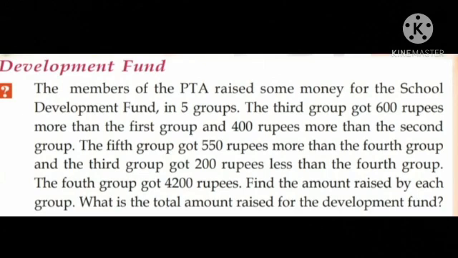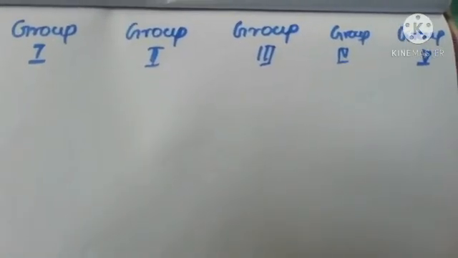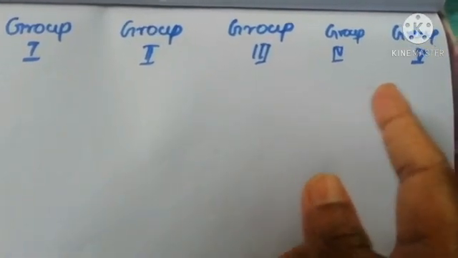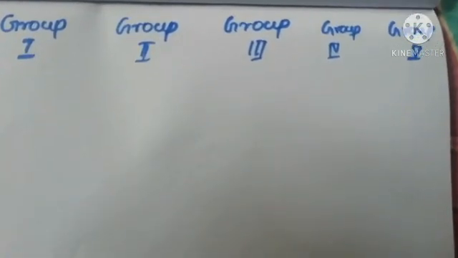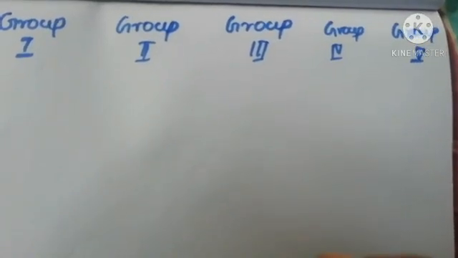This is the question. Here there are 5 groups. In our question, each explanation is given for a particular group by comparing with another one. We can make a table like this: group 1, group 2, group 3, group 4 and group 5. Then look at the question once again.